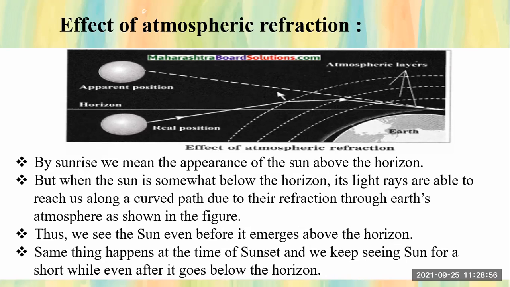Why do planets not twinkle? Because planets are near to us, they are not a point source. Stars twinkle because they seem to be a point source, they are far away from us. All this depends upon one and the same point, that is refraction of light. I hope my students have understood today's point.